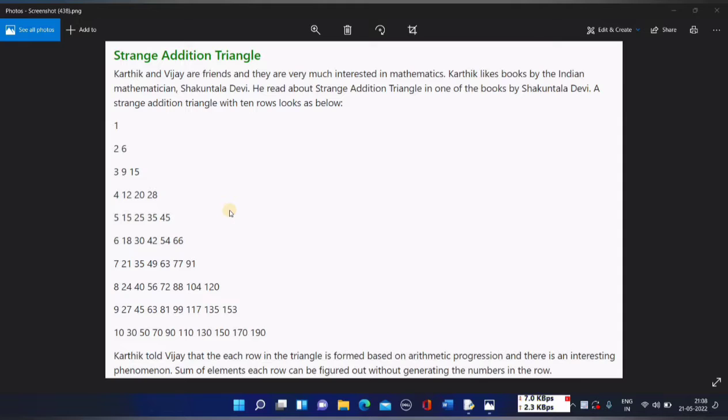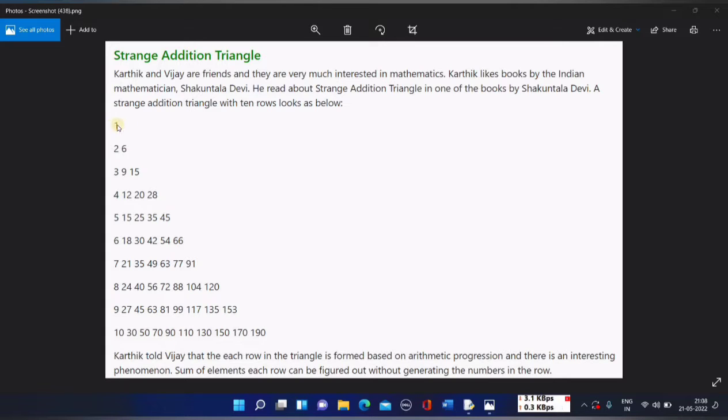Initially when I solved this problem, I was getting a runtime error. The Vpropel compiler was telling me to check for infinite loops. Later, I understood the logic, the concept behind this triangle. The entire solution for this question is behind this triangle itself. So let me first tell you what it is.